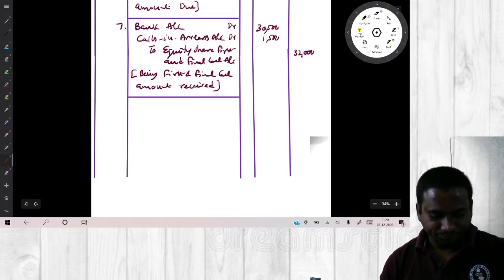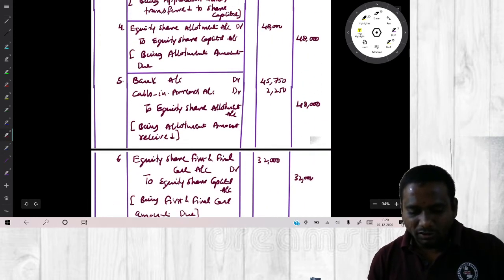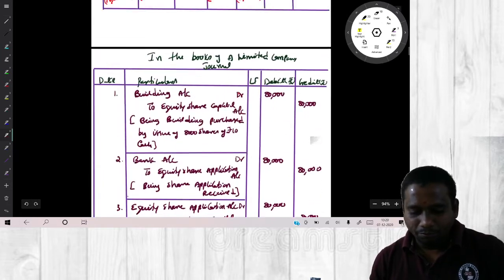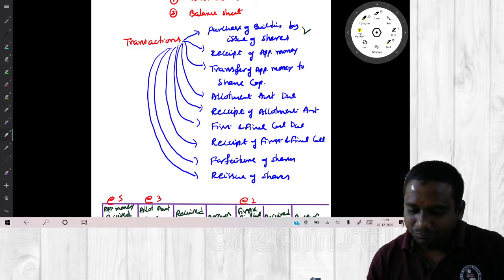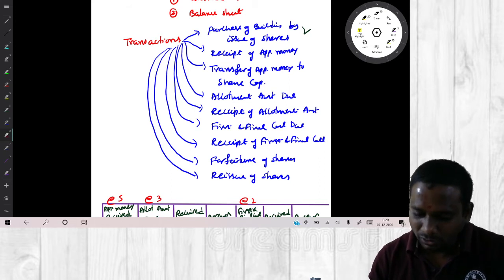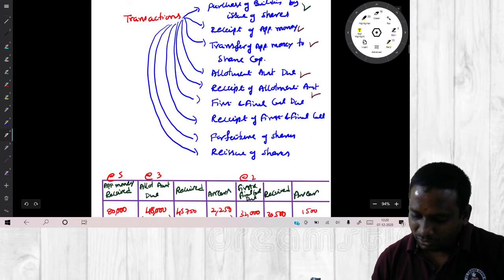Next one. So till here we have completed how many transactions? Purchase of building by issue of shares over, receipt of application money over, transfer over, allotment amount due, receipt of allotment amount, first and final call amount due, receipt of first and final call.